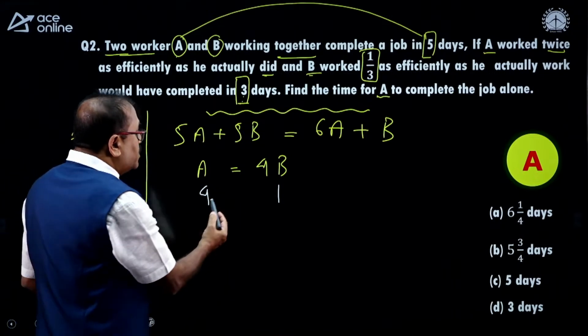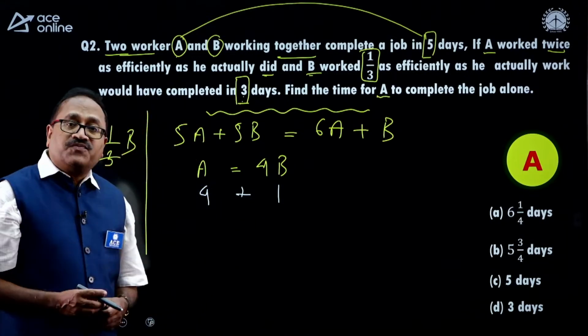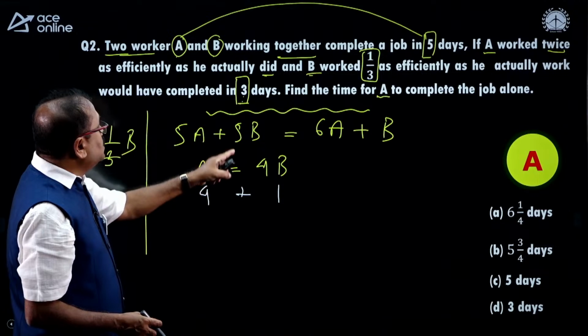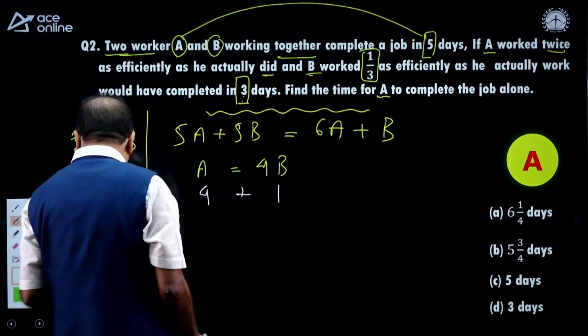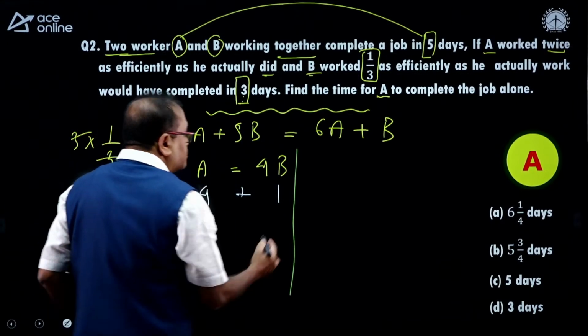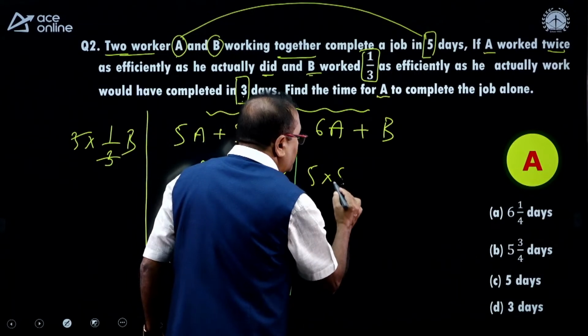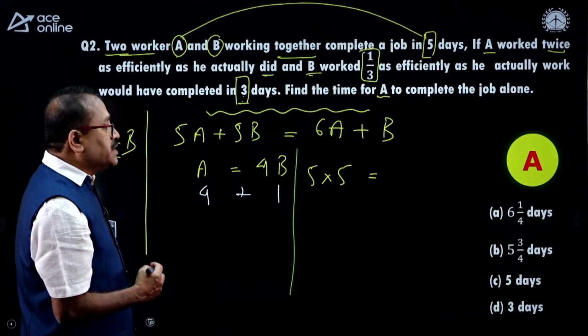When they are working together, what is the total efficiency? The total efficiency is 5. And when the efficiency is 5, they complete the work in 5 days. When the efficiency is 5, the number of days is 5. But come to the second case.